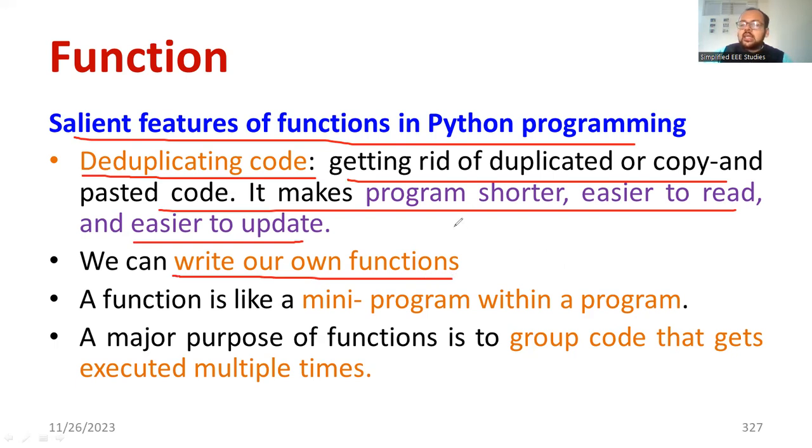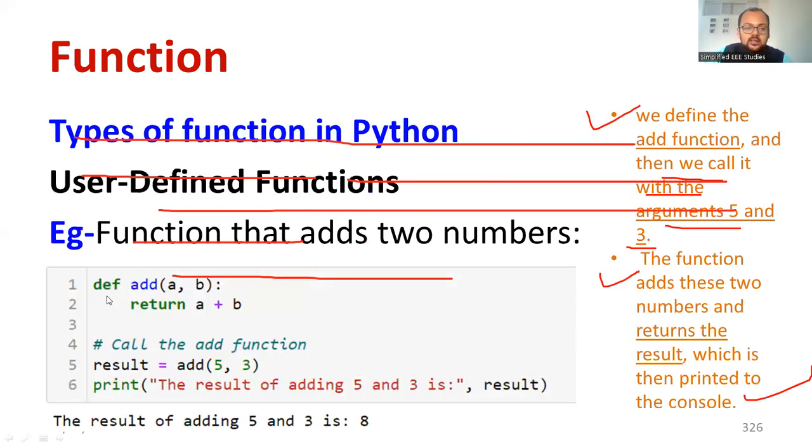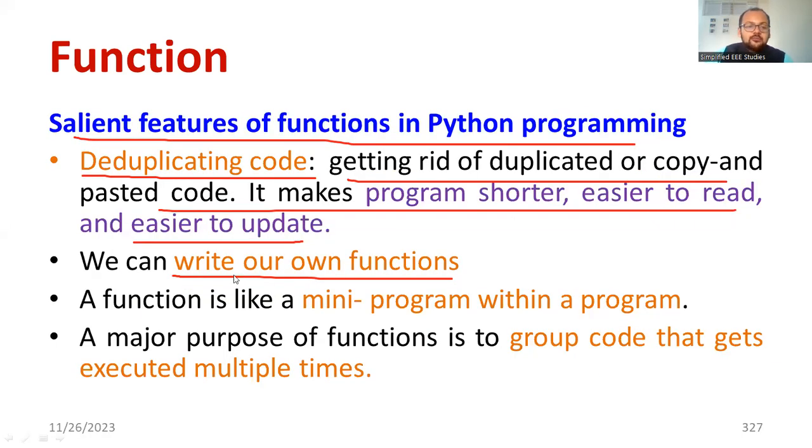For example, in the earlier case, what I have written, look at this, def. It's a user-defined function. To create a user-defined function, I am using the keyword def, add a comma b. So this add becomes a function. As you can observe, a function is a mini program within the program. That's also clear to everybody.